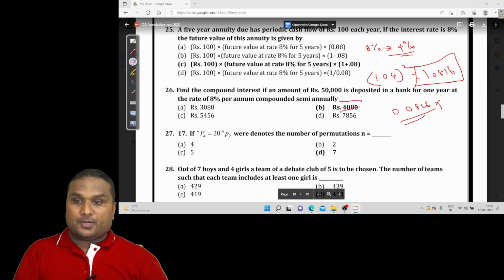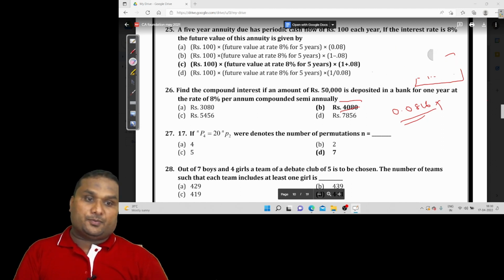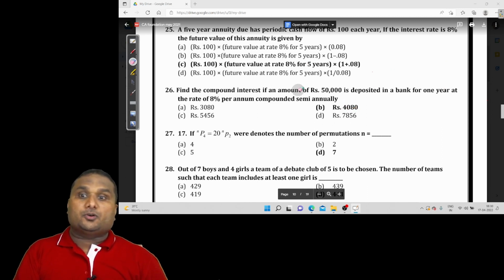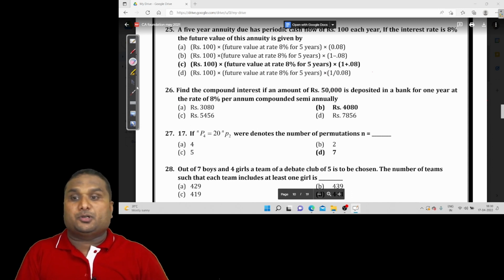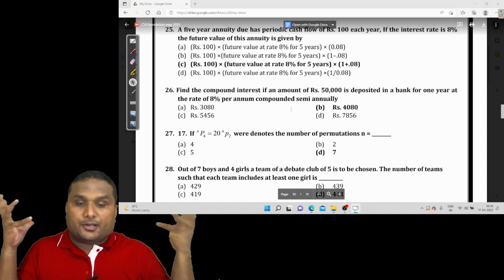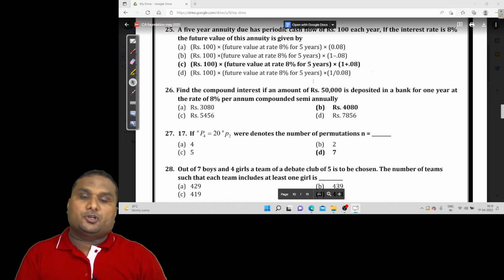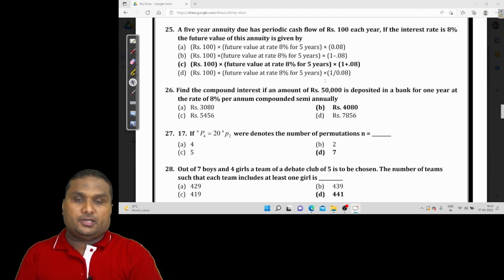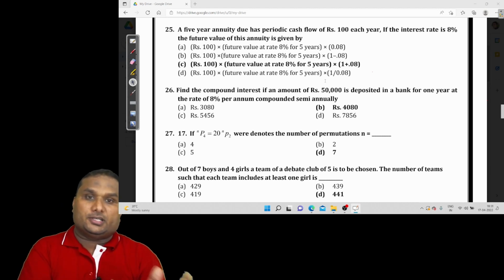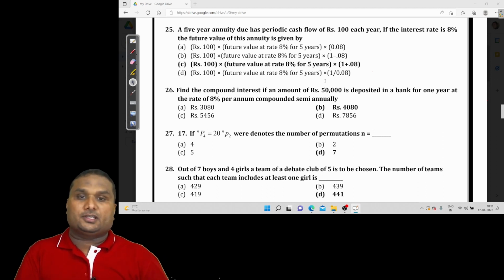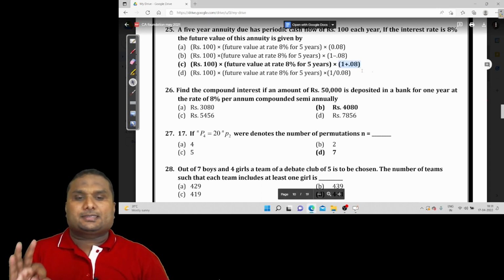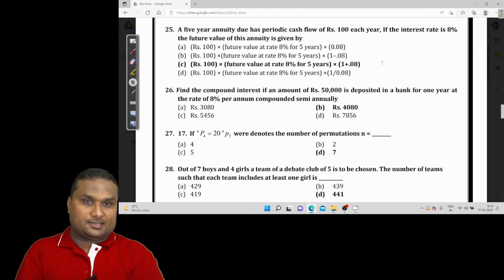People say this is the toughest question paper, where 14 questions on time value of money are tested, and many students are not able to do the questions on time value because of their complexity. I do believe it is a very simple question. You should know how to find the present value of an ordinary annuity, the present value of an annuity due, the future value of an annuity ordinary or due, the compounding effect, and the present value. All these things we have explained in our LearnCab classes.